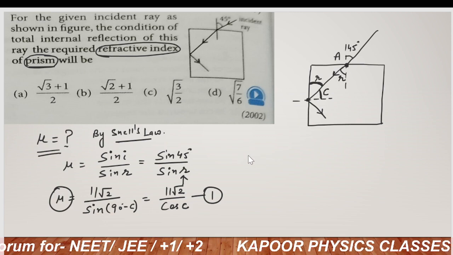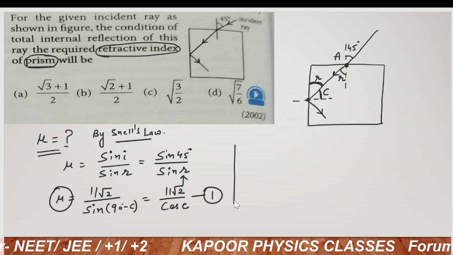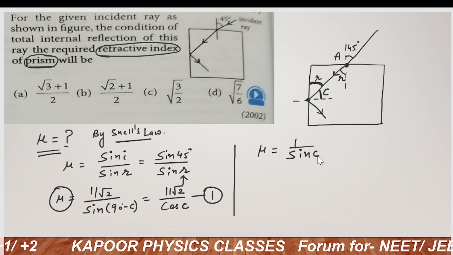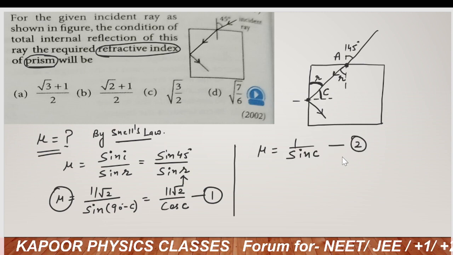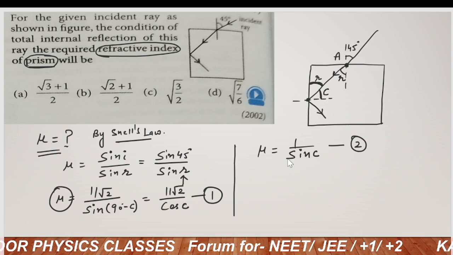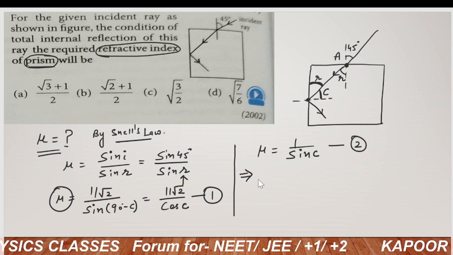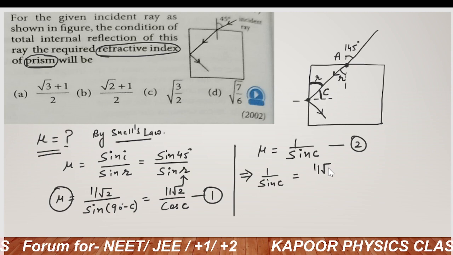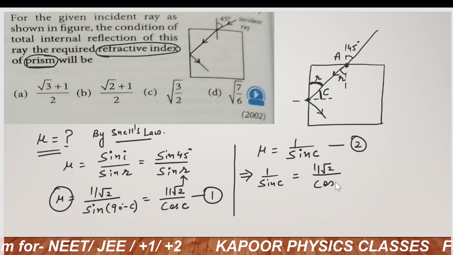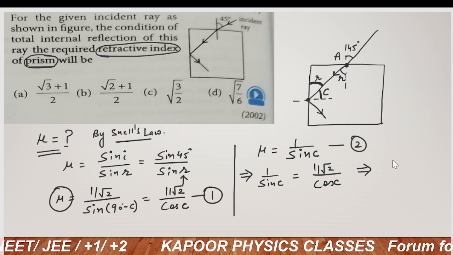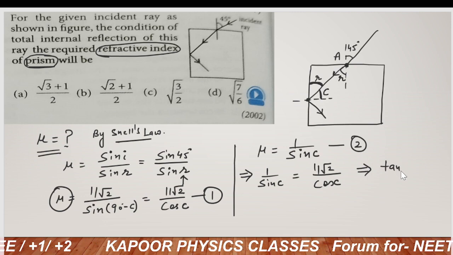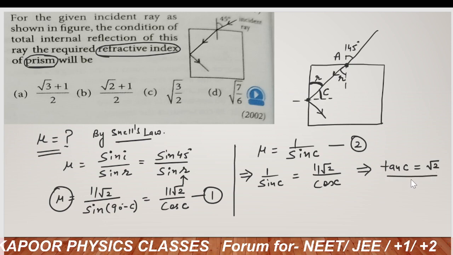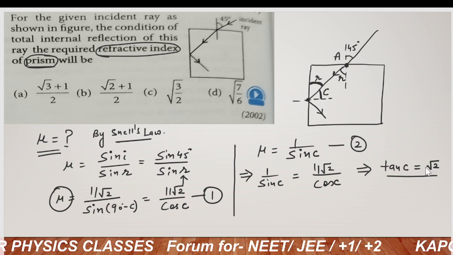My dear students, we all know that the condition for TIR is mu is equal to 1 upon sin C. Mark this as equation number 2. If I compare these two equations, ultimately we will get 1 upon sin C equal to √2 upon cos C. So from this calculation we will get tan C is equal to √2.